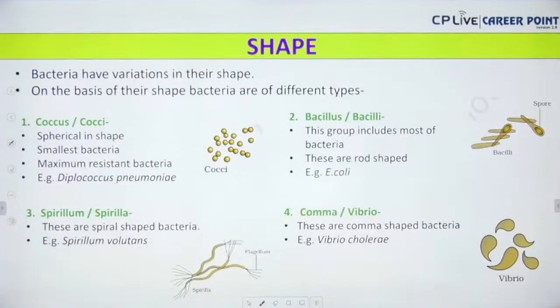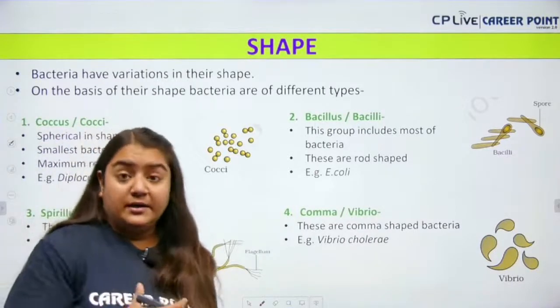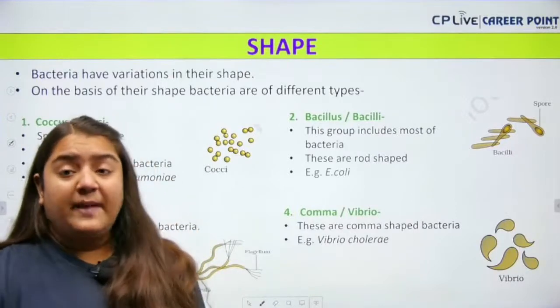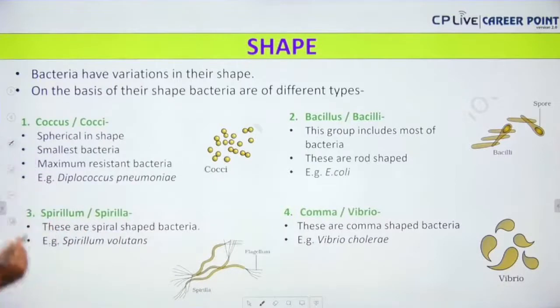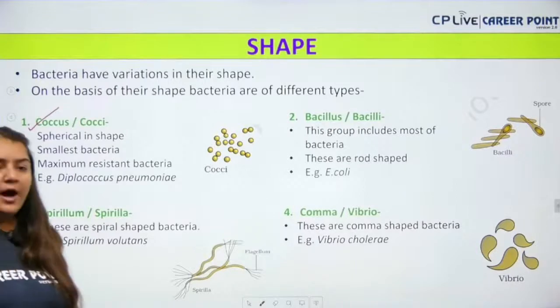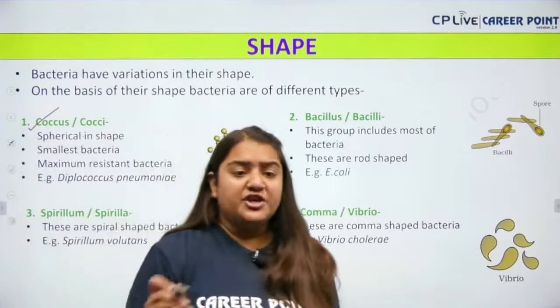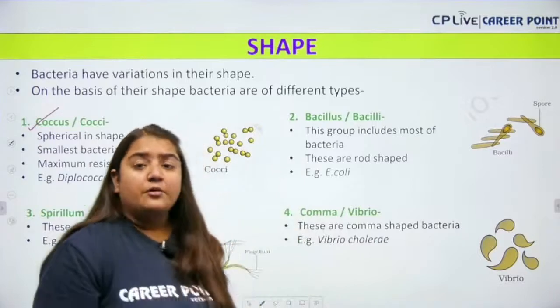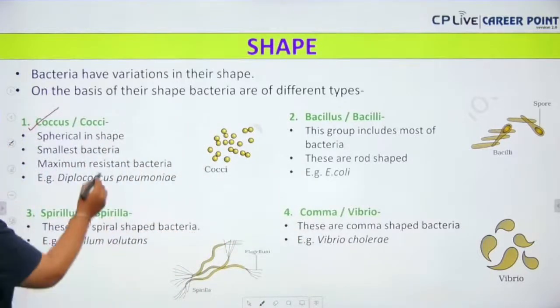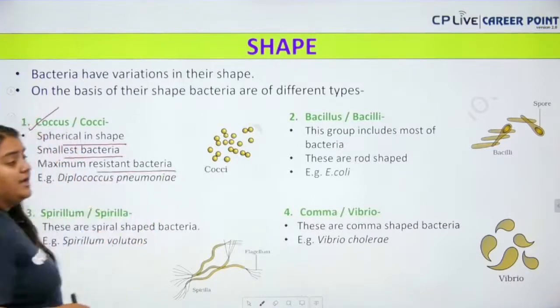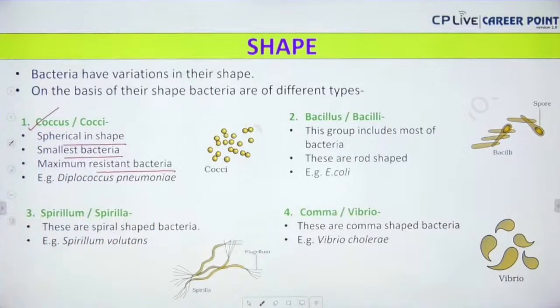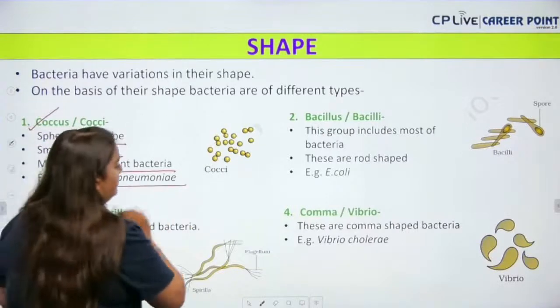There are various shapes of bacteria. Depending on the variations, bacteria have a number of shapes. Okay, so four are represented here. The first one is coccus or cocci, and as the word indicates, it is round shaped or sphere shaped bacteria. Spherical in shape, it is the smallest and most resistant bacteria. It is maximum resistant to abiotic stress. For example, Diplococcus pneumoniae.